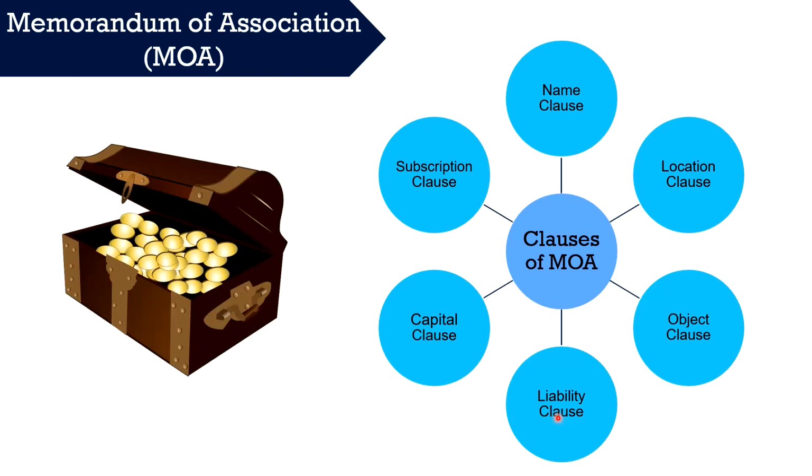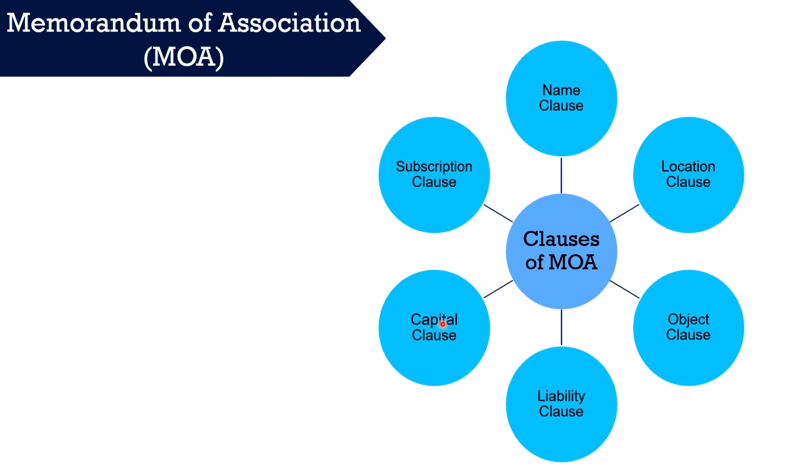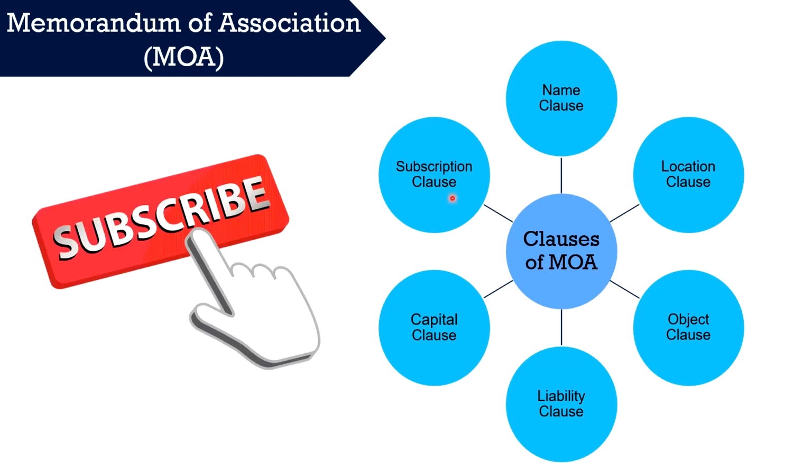Next is the capital clause. The capital clause states the amount of capital with which the company is to be registered, that is the authorized capital. Authorized capital is basically the maximum capital which a company can raise during its lifetime. The capital clause also contains the division of such capital into shares of a certain amount. Lastly, the subscription clause. The company's memorandum needs to be subscribed by at least 7 people in case of a public company and by 2 people in case of a private company.